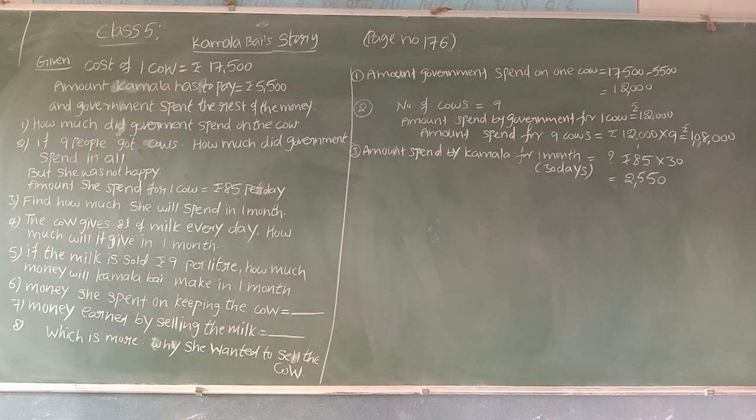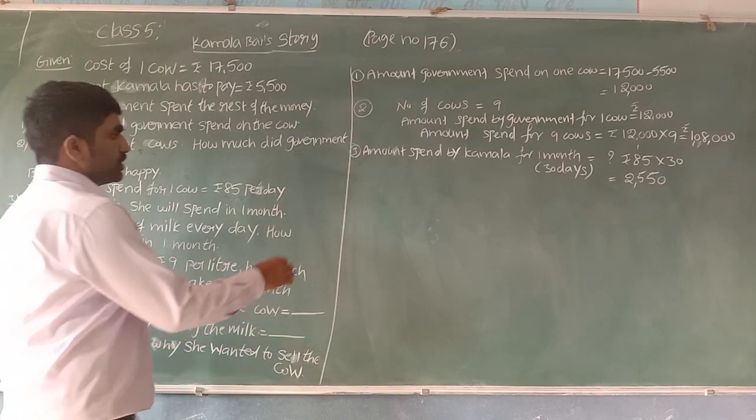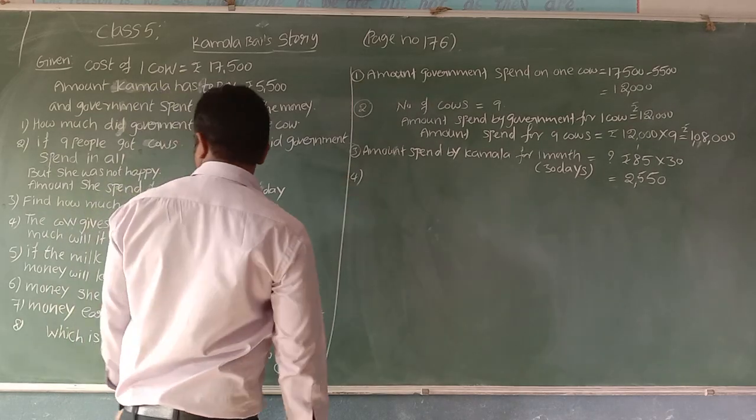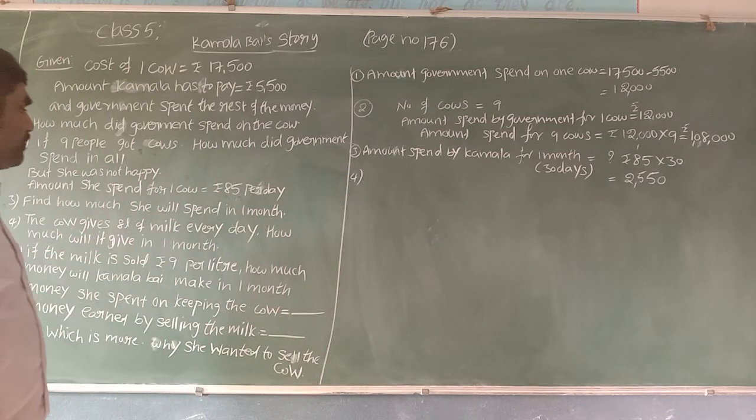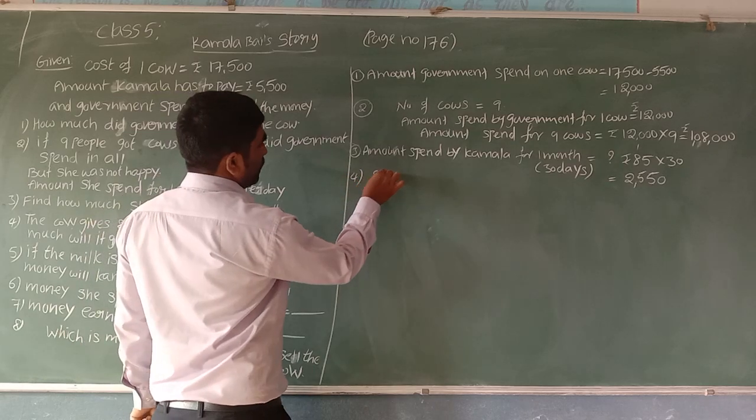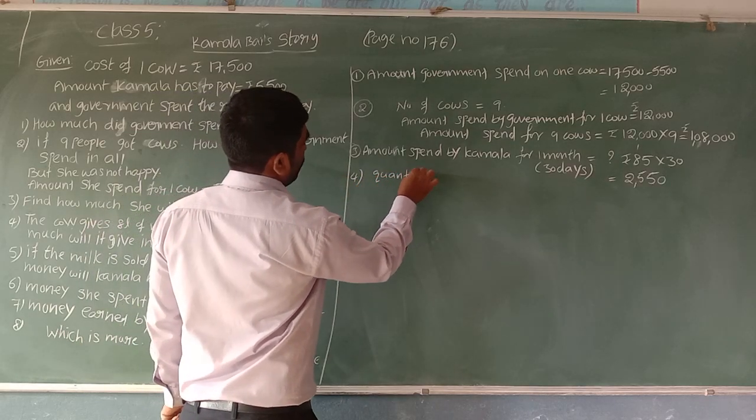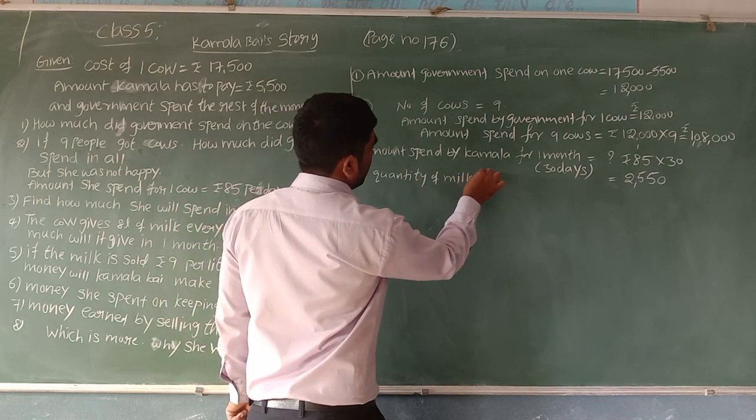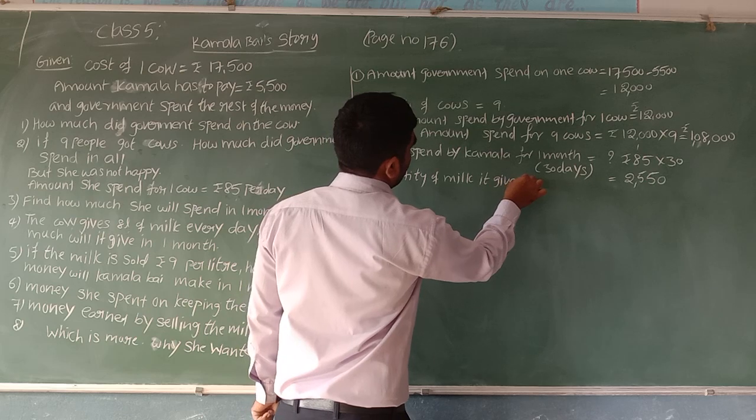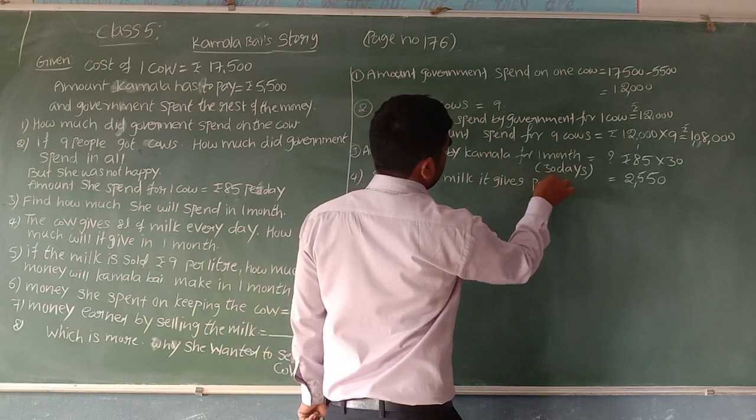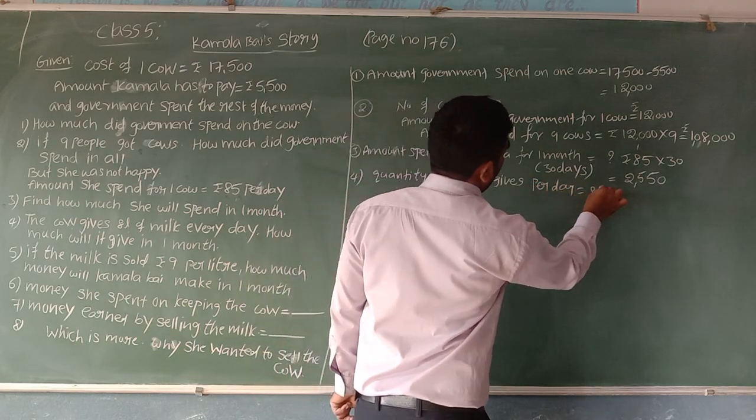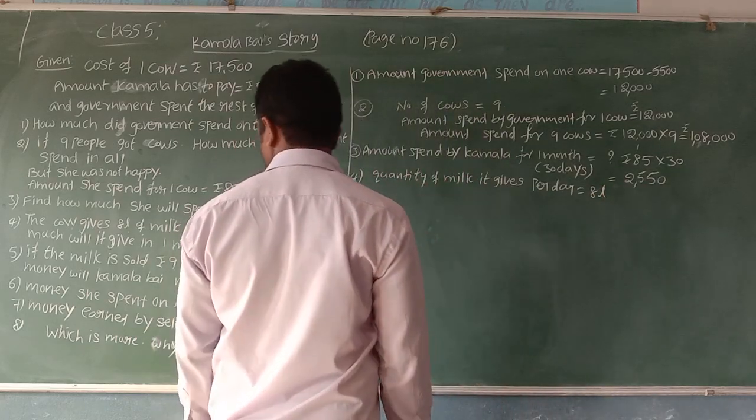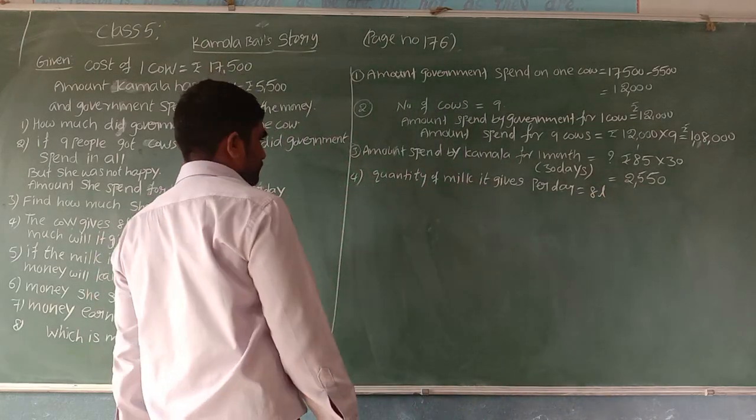Next we can see the fourth one. The cow gives 8 liters of milk every day. How much will it give in 1 month? So let us answer the fourth one. Cow gives 8 liters of milk every day. The quantity of milk it gives per day is equal to how many liters? 8 liters. How much will it give in 1 month?